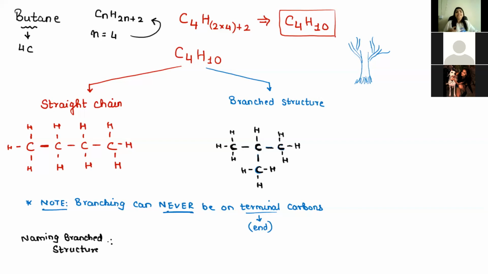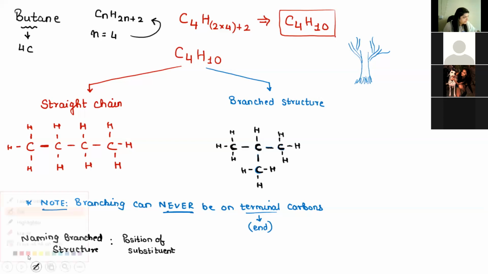Whenever we start writing the name of a branched structure, the first part will be the position of substituent. Now this is my main part, let's say my main trunk from which the branching is emerging. This is that pendant, basically called the substituent.